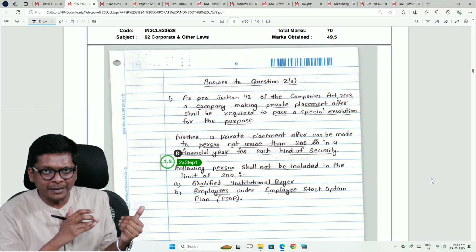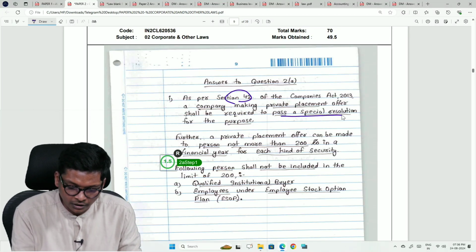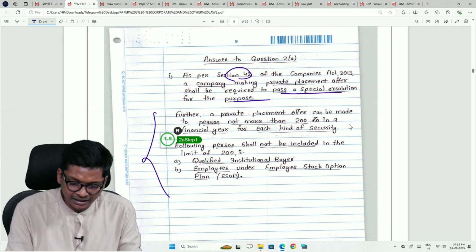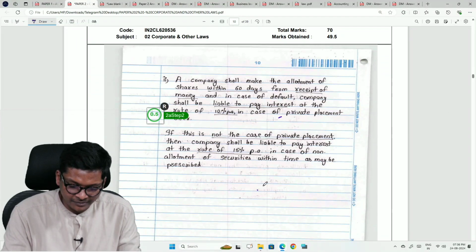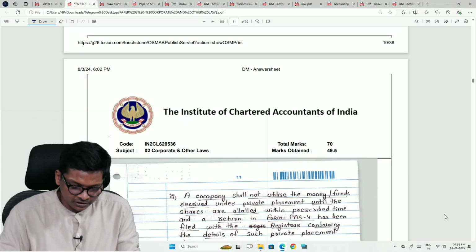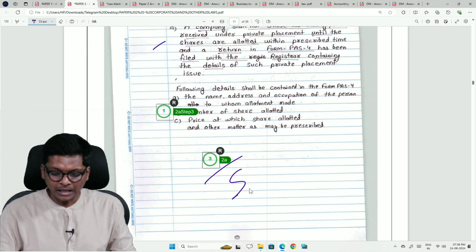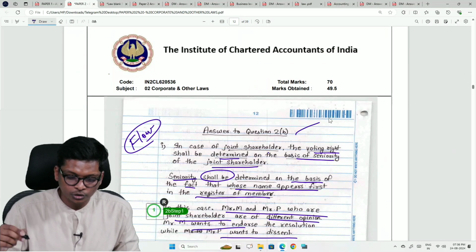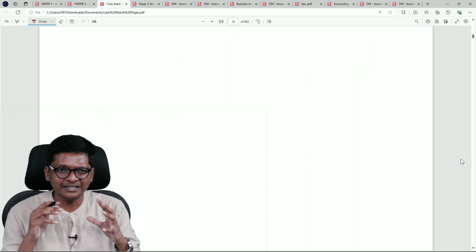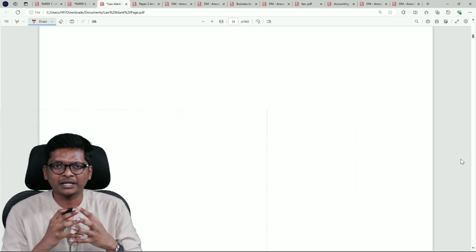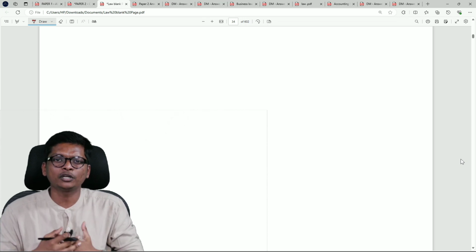They have not mugged up the Act and put it here. They are just using keywords as per section 42. What is private placement, what resolution, what are the limits of private placement, 2A, and then they are writing all other relevant limits of private placement. And the student got how much for this question? Private placement, 3 out of 5. That's it. And you can notice every answer is on a new page. As simple as this, guys. So we have reviewed the All India Rank 1 paper. It is not the full Act mugged up. It is simple English, key terms written in a way that grammatically we all can understand.